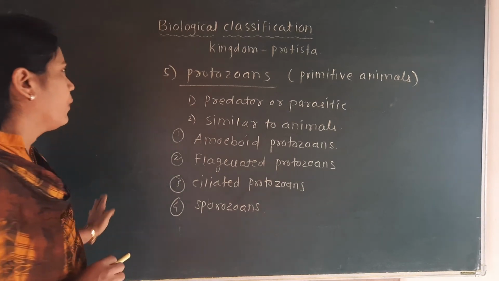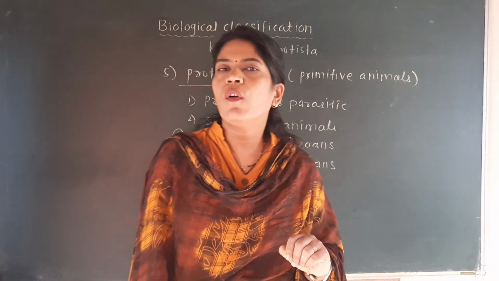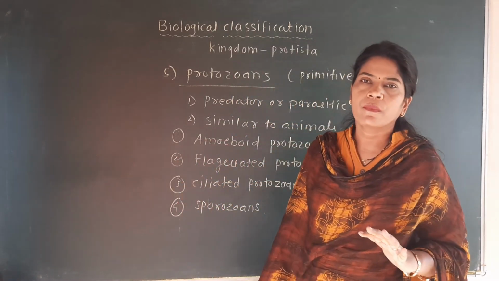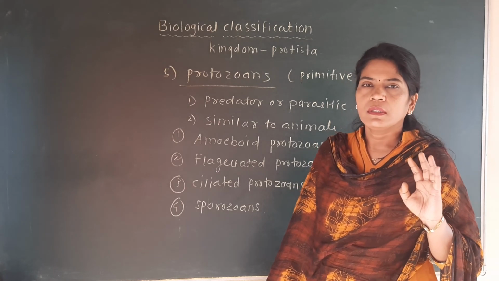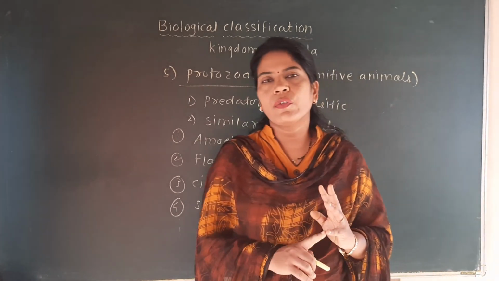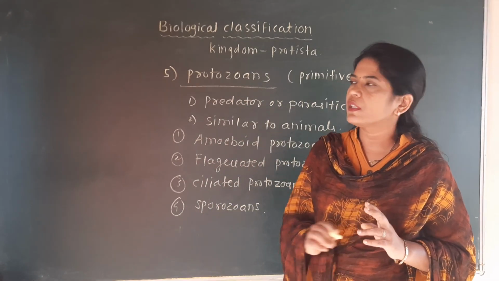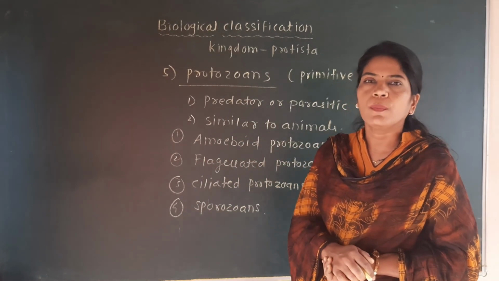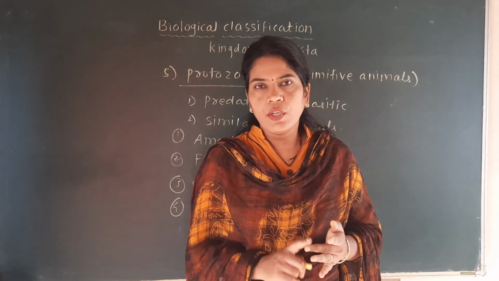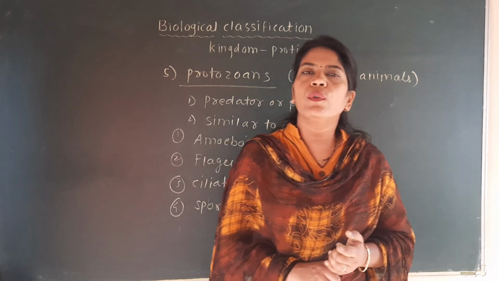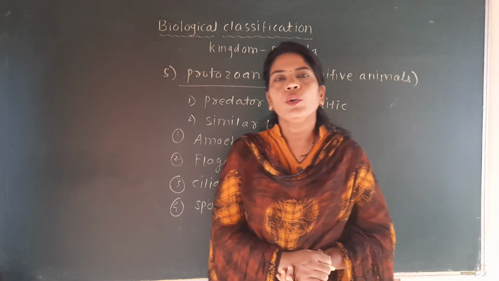So here we have seen in today's lecture some points of the kingdom Protista. In the kingdom Protista, we have seen the groups: Chrysophyta, Dinoflagellates, and the Euglenoids. And we have just started the fifth group. Chrysophytes, Euglenoids, Dinoflagellates, and slime molds. These four groups we have discussed, and the fifth group that we are discussing is the protozoan.